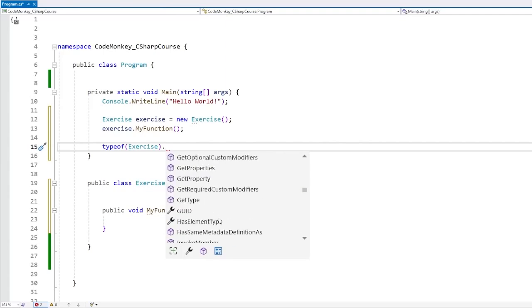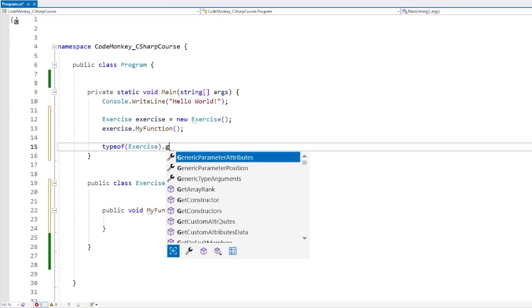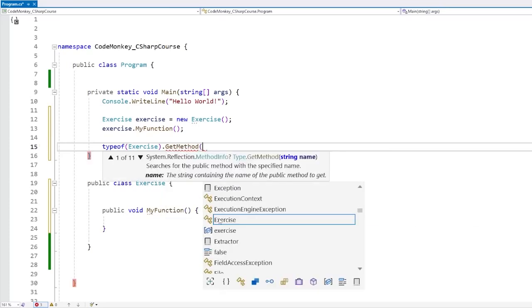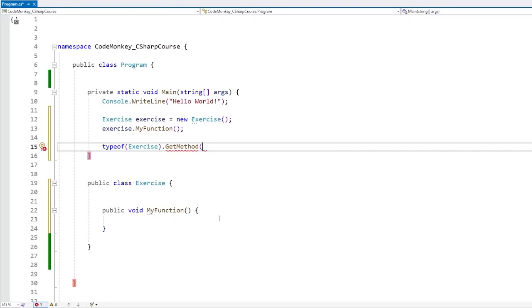In this case, we're looking for a function. And again, technically the terminology in C# is a function is called a method. So it's called GetMethod. This one takes in a string for the name of the method that we're looking for. So in this case, we're looking for something called myFunction. So yep, just like this.